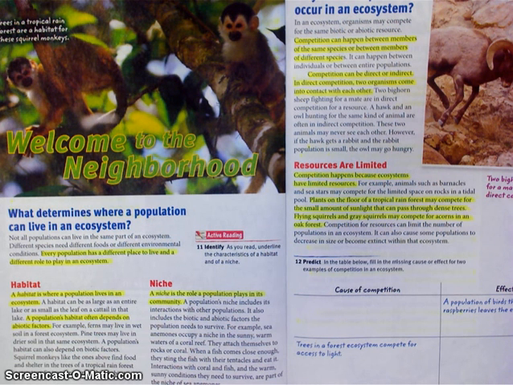So let's talk about habitat and niche, or some people say niche, whatever. Habitat. A habitat is where a population lives in an ecosystem. A habitat can be as large as an entire lake or as small as the leaf on a cattail in that lake. A population's habitat often depends on abiotic factors, meaning non-living factors. For example, ferns might live in wet soil in a forest ecosystem. Pine trees may live in drier soil in that same ecosystem.